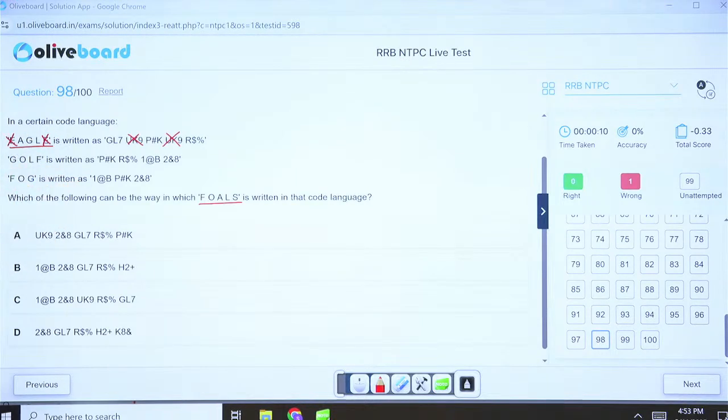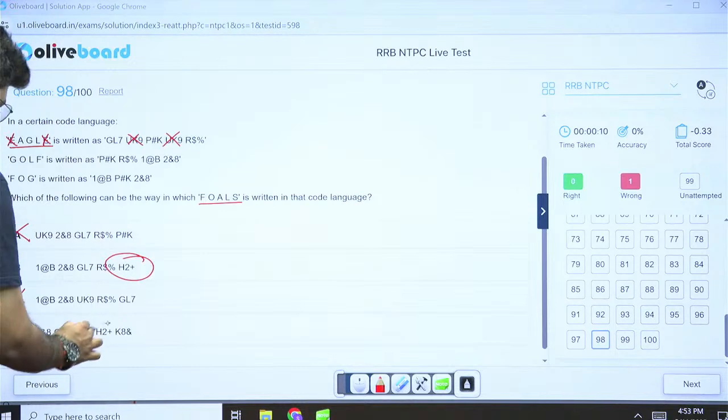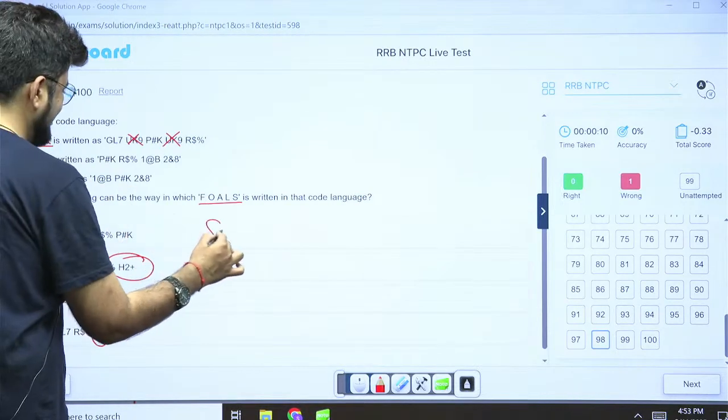Can you find any new character altogether which is not here in these options? 2 ampersand 8, R $%, P hash K, UK9. UK9 is not going to be here. So UK9 is definitely deleted. Okay. Check here. 1 at the rate B is there. 2 at the rate ampersand 8 is there. GL7 is there. R $% is there, and H2 plus seems to be a new element. Check here. Do we have an H2 plus here? So yes, for sure, we are now sure that S is equal to H2 plus.